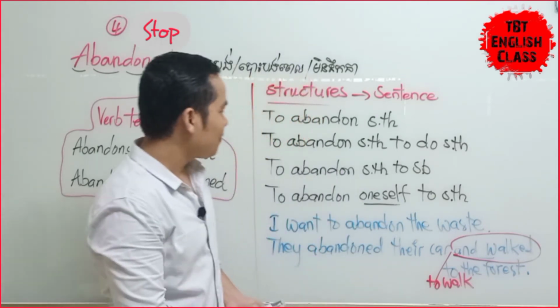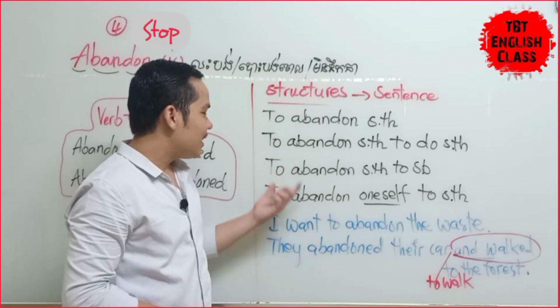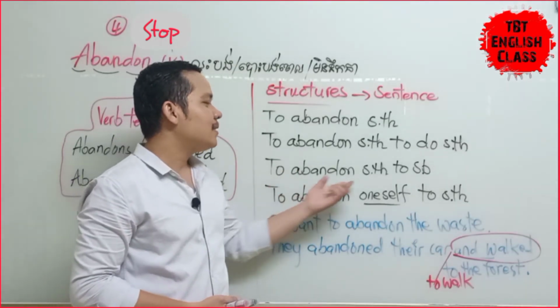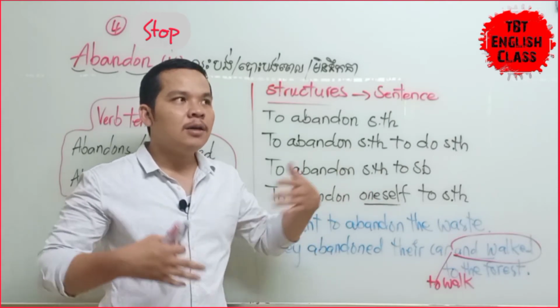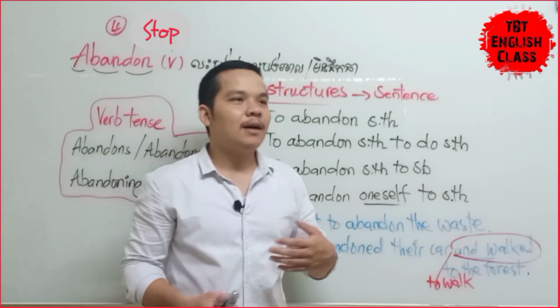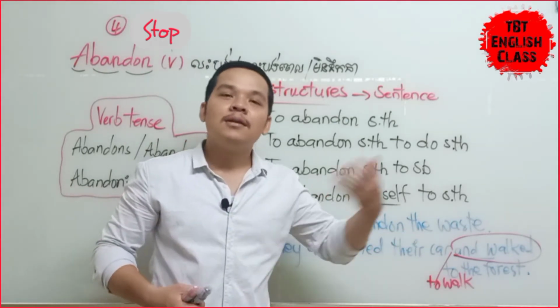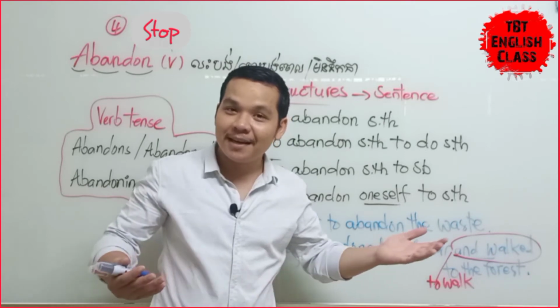That means. Okay. How about two more? Can you say two more? To abandon something to somebody. បោះបង់អ្វីមួយទៅឲ្យនរណាម្នាក់ គាត់បោះបង់ការងាររបស់គាត់ទៅឲ្យប្អូនប្រុសរបស់គាត់ធ្វើ How do we say?